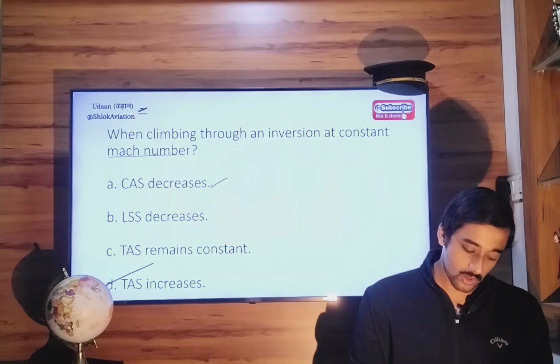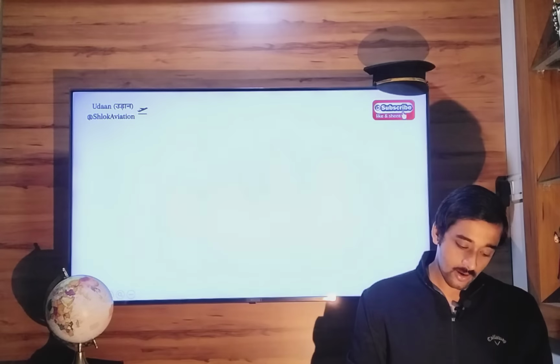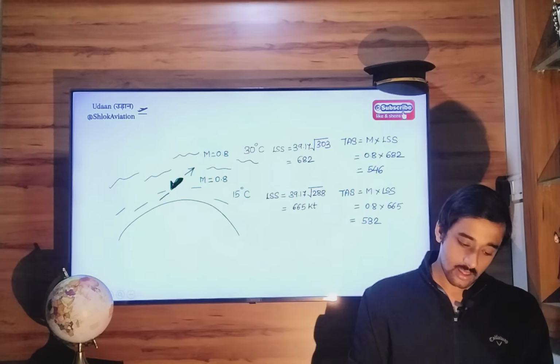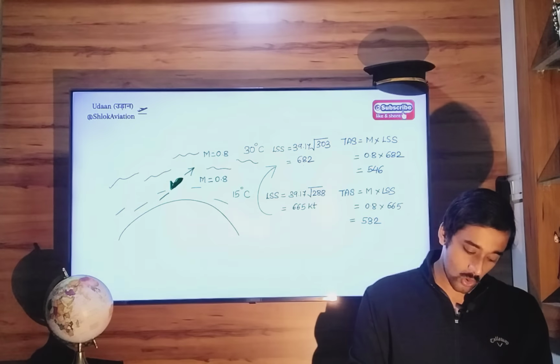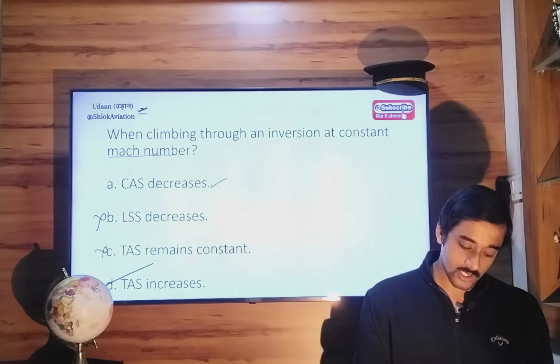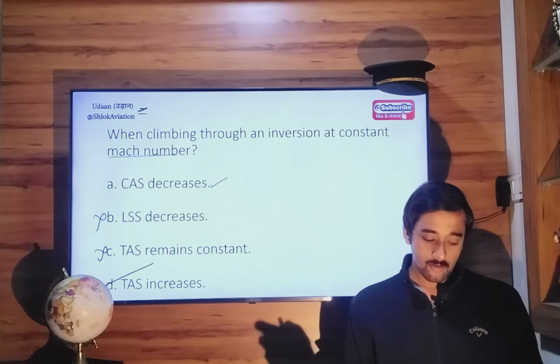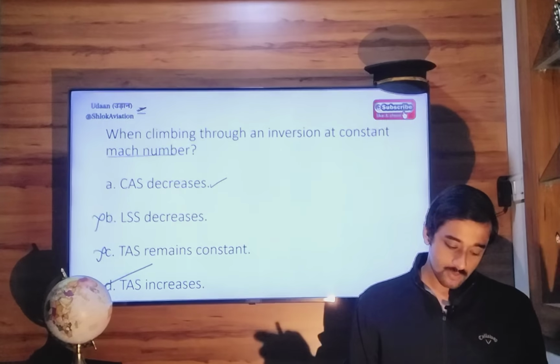So this part is also right. When you are climbing through an inversion, local speed of sound will increase. 665 has become 682. So this is wrong. CAS remains constant, no, wrong. So again, both possibilities Alpha and Delta are the right ones. It's better to select Delta.